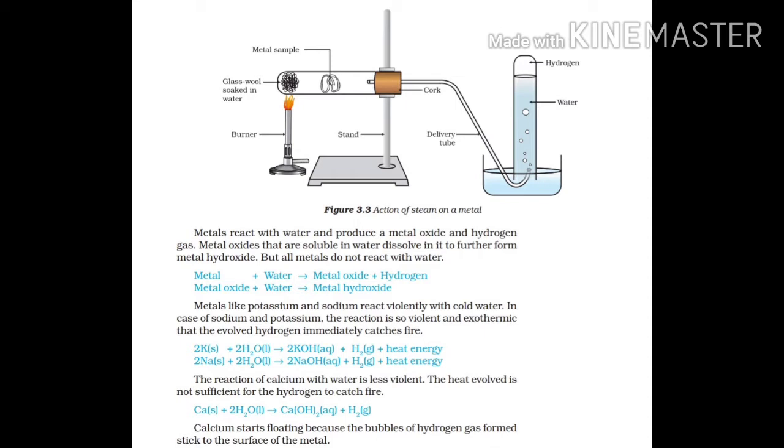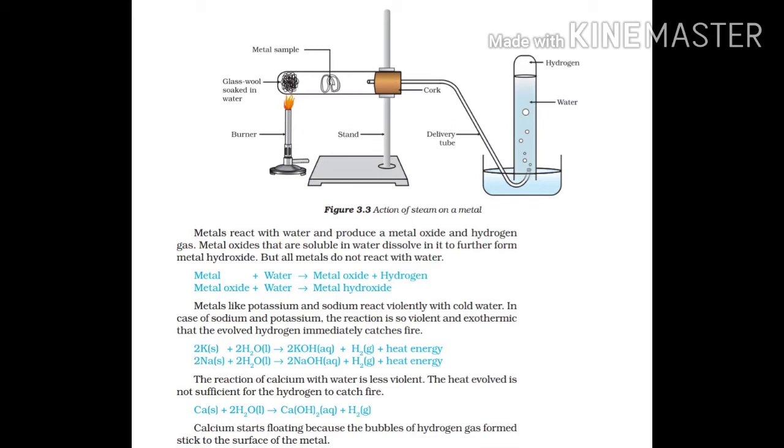Metals like potassium and sodium react violently with cold water. In the case of sodium and potassium, the reaction is so violent and exothermic that the evolved hydrogen immediately catches fire. 2K plus 2H2O gives 2KOH plus H2 plus heat energy. 2Na plus 2H2O gives 2NaOH plus H2 plus heat energy. Indicate the physical state.